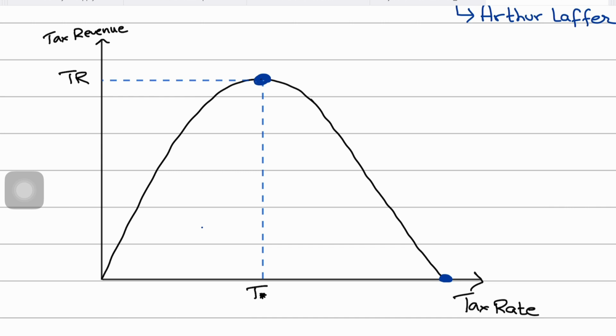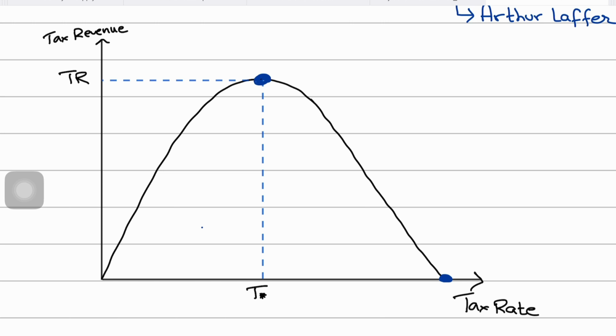However, at the same time, they also agree that it is nearly impossible to pinpoint the exact tax rate that will maximize tax revenues for the government because every economy is different, right? So determining the exact point of maximum revenue and understanding the complex dynamics of taxation and economic behavior is challenging. That's what they agree on. But nonetheless, the Laffer curve remains an influential concept in our discussion of economics, especially surrounding tax policy and government revenue.